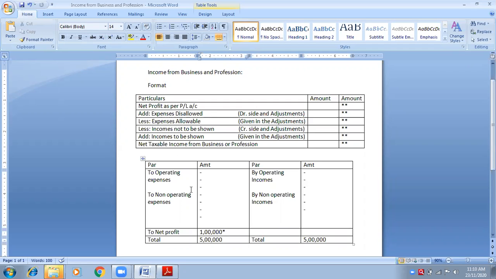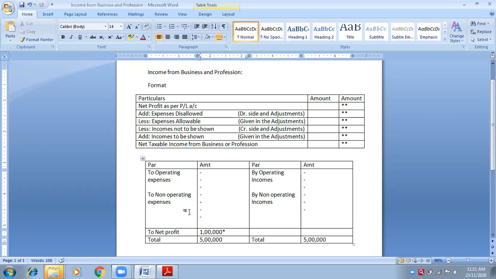But here in the P&L, we always find RDD, provision for taxation, proposed dividend. Proposed dividend means we have not paid, but we will pay in the future. So, in the future, you deduct. Why are you deducting now?